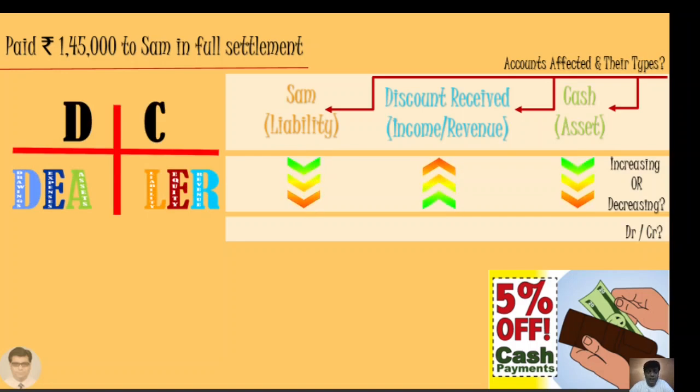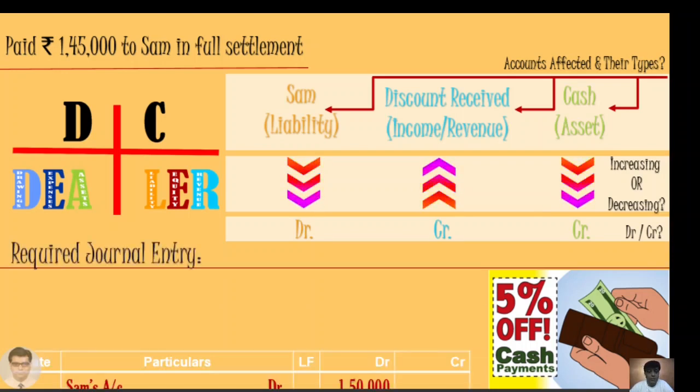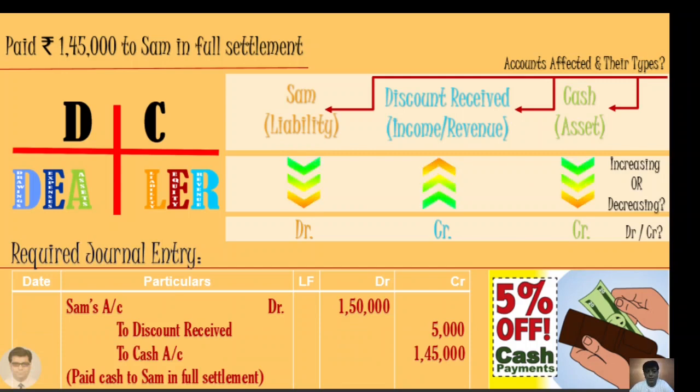Sam is a liability and liability is reducing. When liability reduces, it is to be debited. Discount received, which is an income, is increasing, should be credited, and cash is an asset which is reducing, should be credited. So let us pass the journal entry. Sam's account debit 1,50,000, to discount received 5,000, and to cash account 1,45,000.